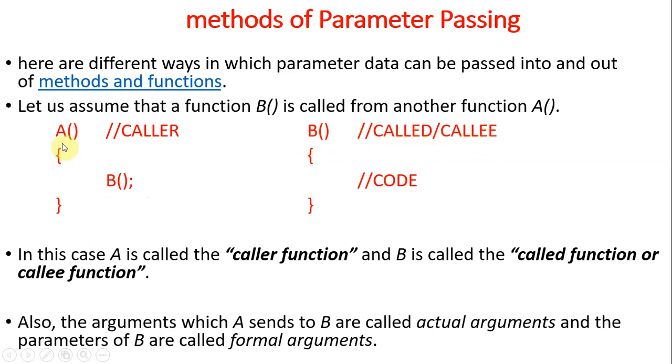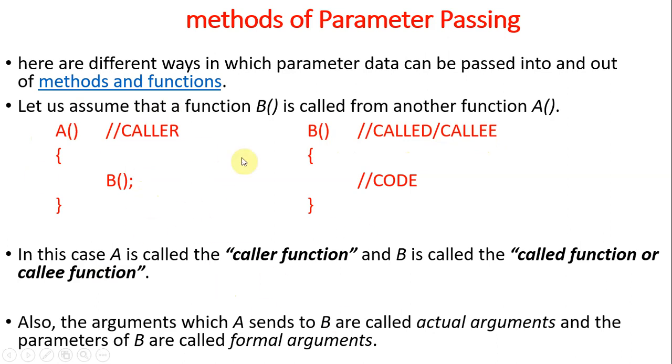So we have two methods, A and B. A calls B, then A is called the caller. If you are making a call to your friend, then you become the caller. Your friend becomes the called or callee. So A, B, two methods. A calls B, then A is called the caller, B is called the called or callee.